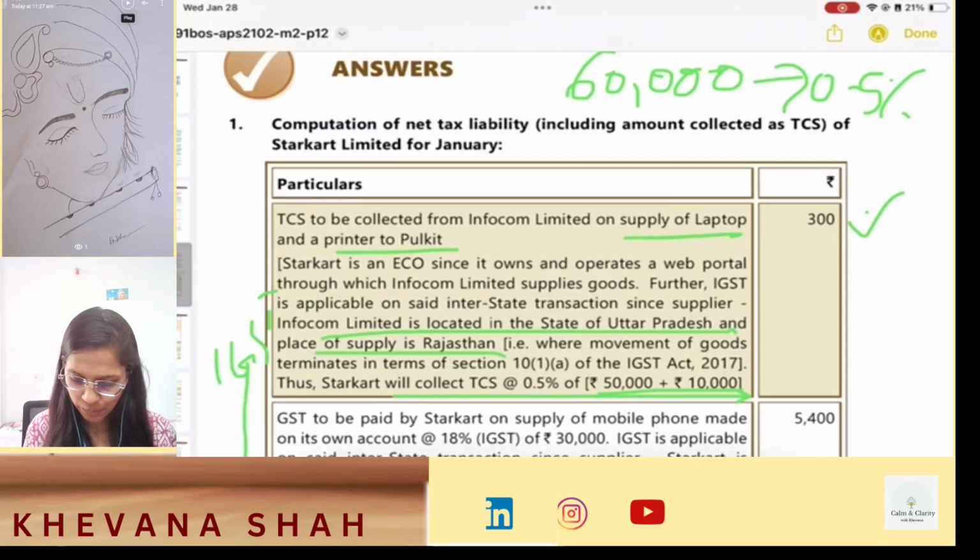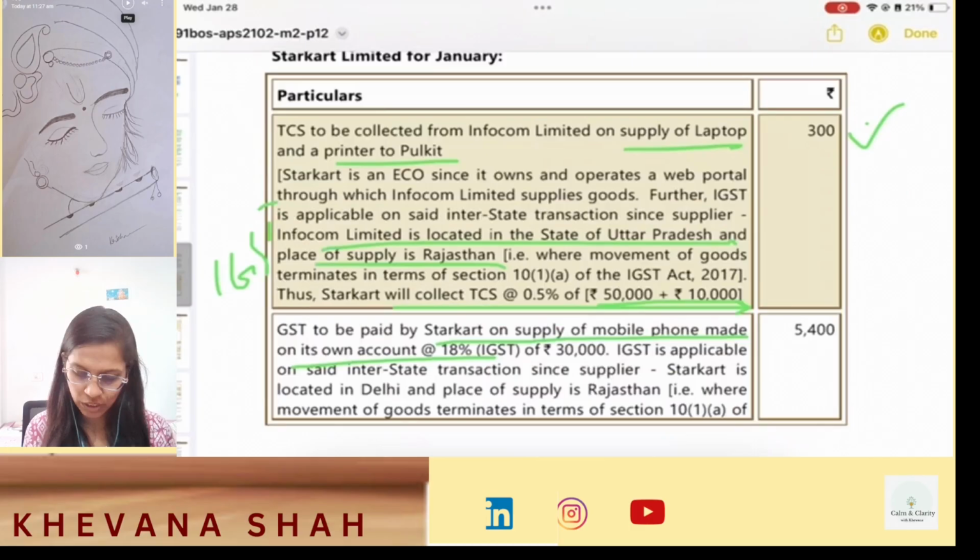Now, since Starcard is an e-commerce operator and it is also selling goods in its own name, it is not supposed to collect TCS for that particular sale, but here Starcard Limited is supposed to pay GST. For IGST the rate was 18%, so we have to calculate 18% on the value of 30,000, that is the value of my mobile to be sold.